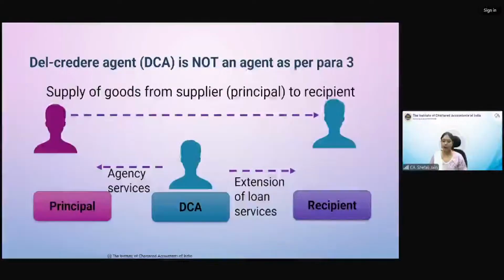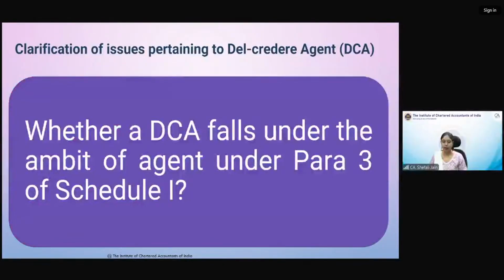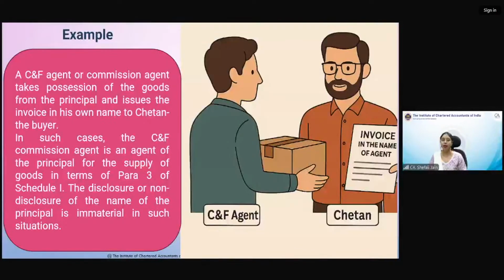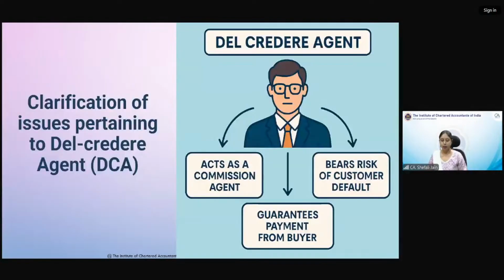And let us come to the del credere agent. जल्दी से del credere agent का point cover करते हैं, and then we'll have quick some of the clauses of schedule 2 also. Okay. Now, del credere agent. So, first of all, who is a del credere agent? Agent तो हमने समझा, agent sells the goods or procures the goods on behalf of the principal. Principal के behalf पर agent कुछ काम करता है. Agent agency principal relationship आप सबने फाउंडेशन में वैसे अच्छे से पढ़ी थी, so I hope you are not finding it difficult.